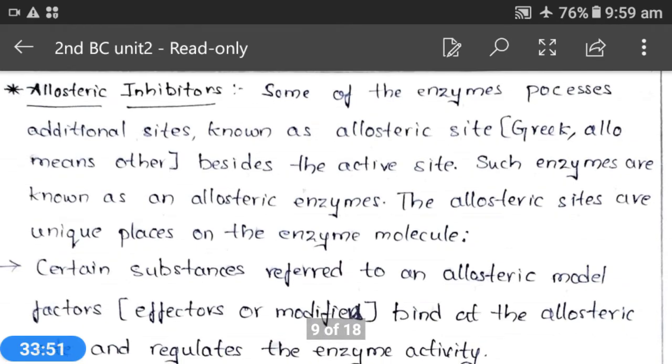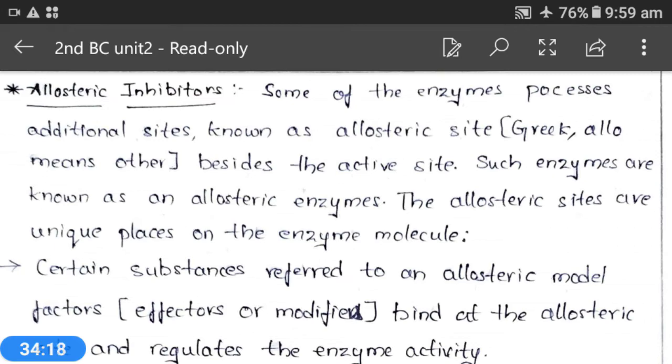This allosteric site is called the activator site whenever a positive allosteric effector binds to it, and by attachment of this positive allosteric effector, enzyme activity will be increased.